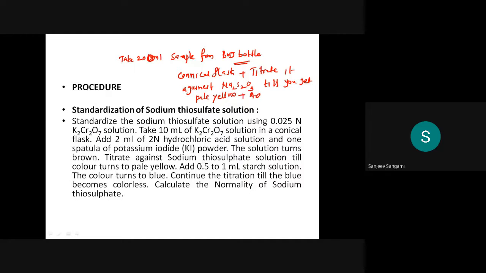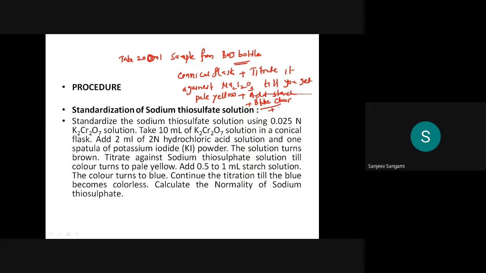Then add starch, and you will get a blue color.